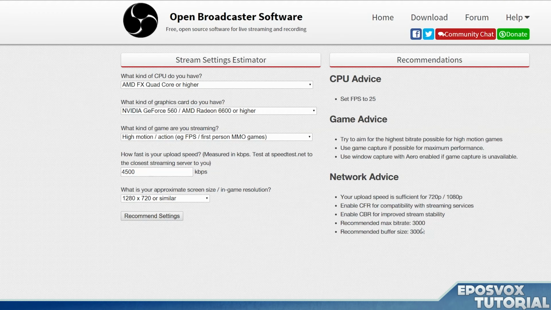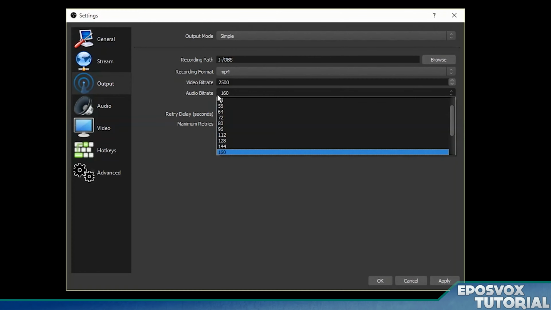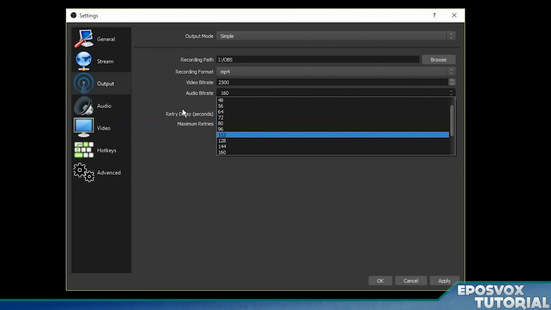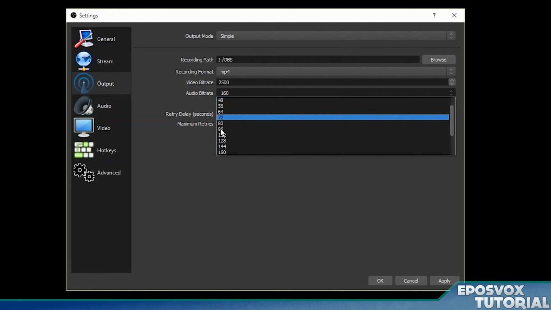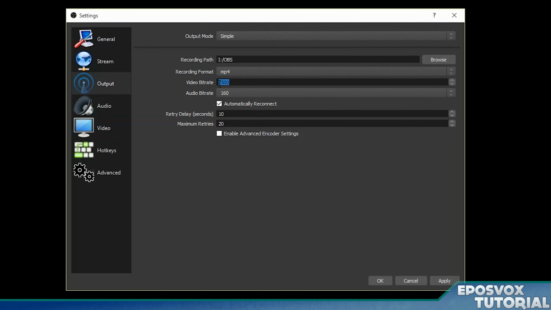But then it's going to tell you right here, this is all you really need. It says you can do 720p or 1080p, and it says recommended bitrate, 3000. So I'm going to knock about 200 off of that because we're going to use an audio bitrate of either 128 or 160. Never really go below 128, but you don't really need above 256. But we're going to use 160, so I'm going to really just put my bitrate at 2500 just to be